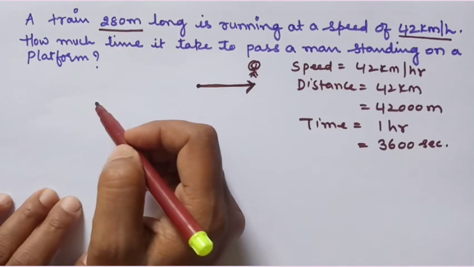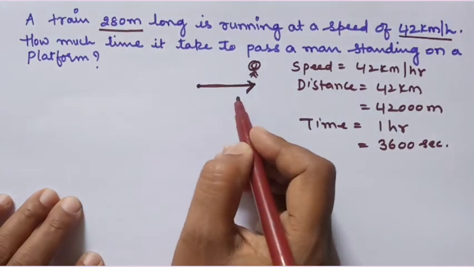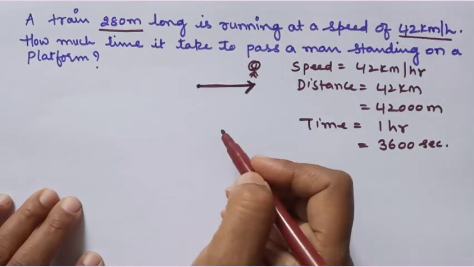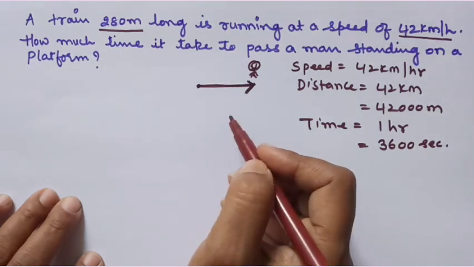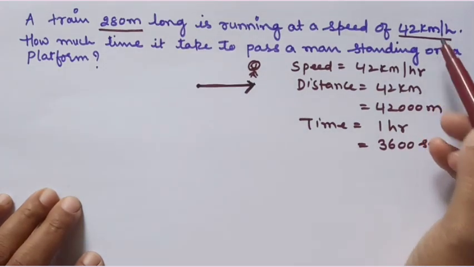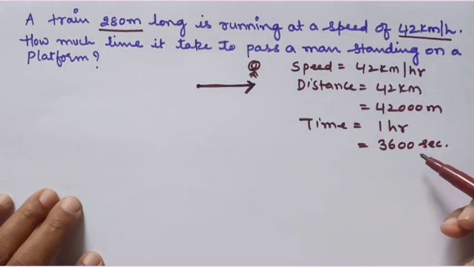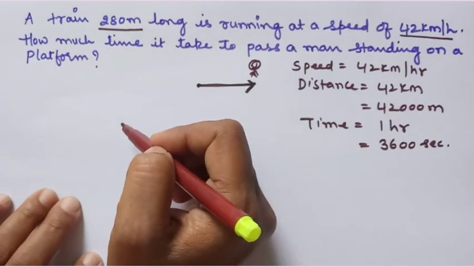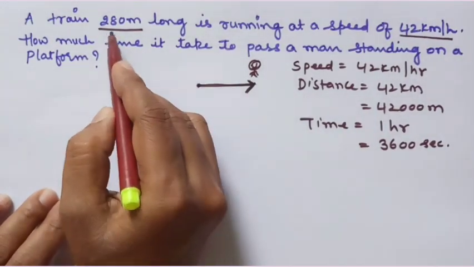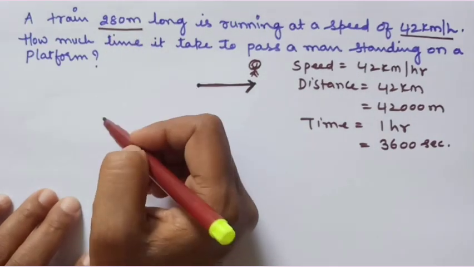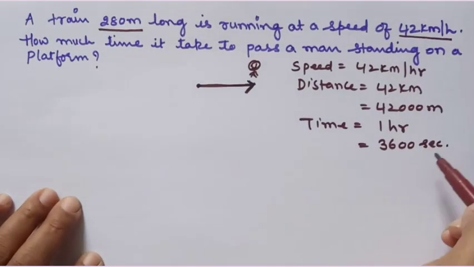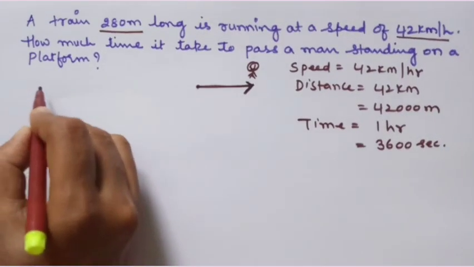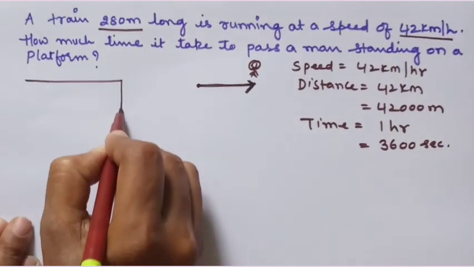So we have to find out what time is required to pass that man. For 42 kilometers it is taking 3600 seconds. So for 280 meters how much time will it take? For less length it will take less time, for greater length it will take greater time. This is the case of direct variation.